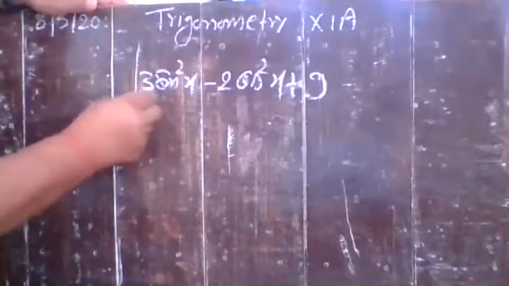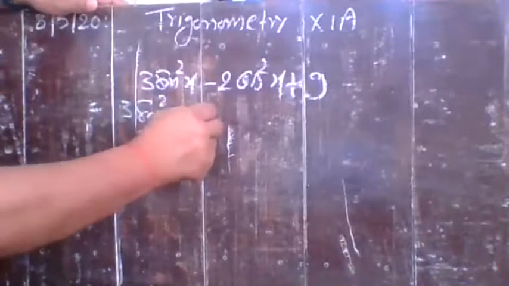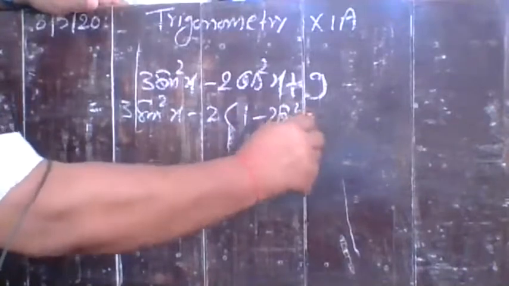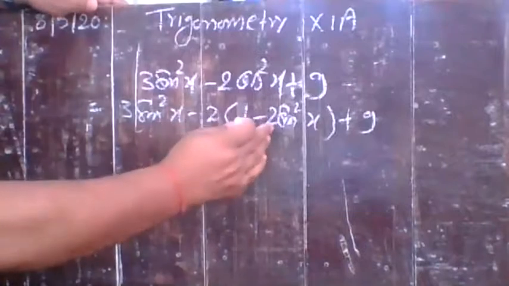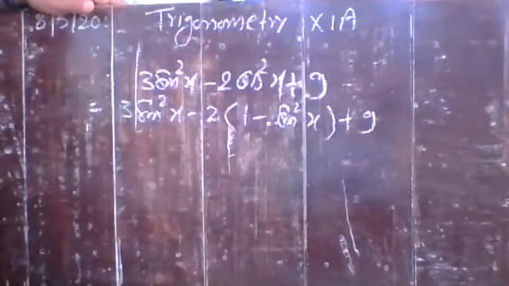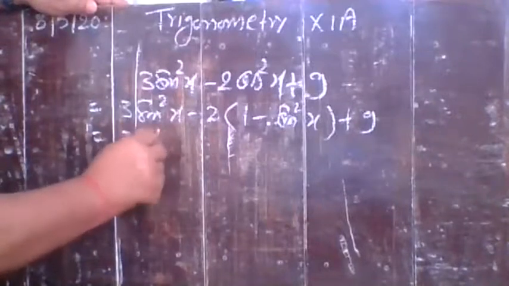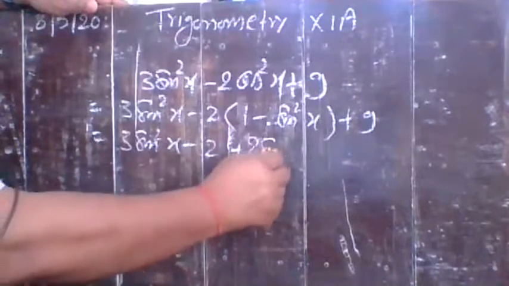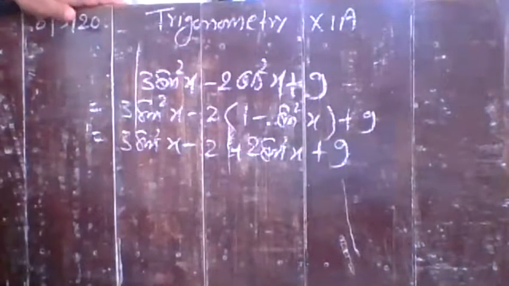Here you can convert it: 3 sin square x minus 2 into 1 minus sin square x, and here you can write plus 9. Understand? And this is equal to 3 sin square x minus 2 plus 2 sin square x plus 9. You can write in this way.